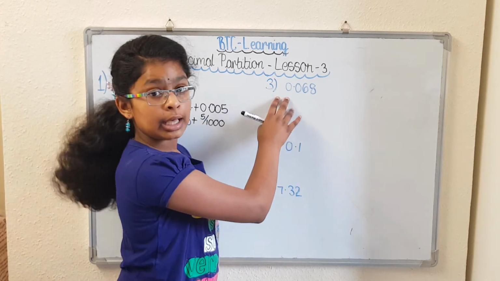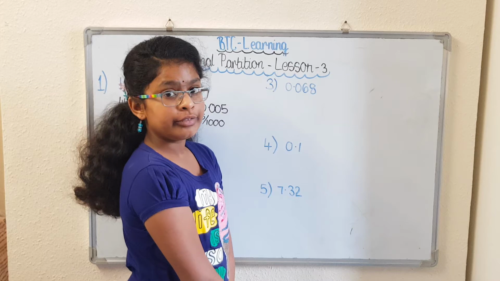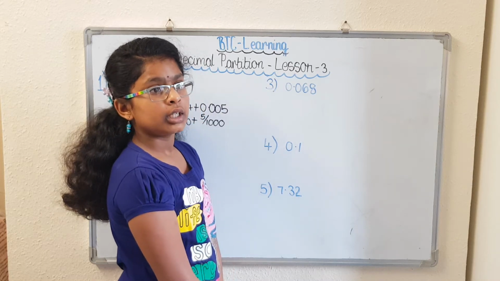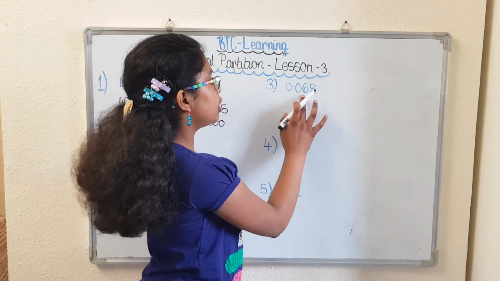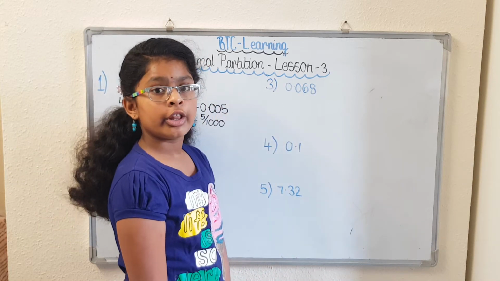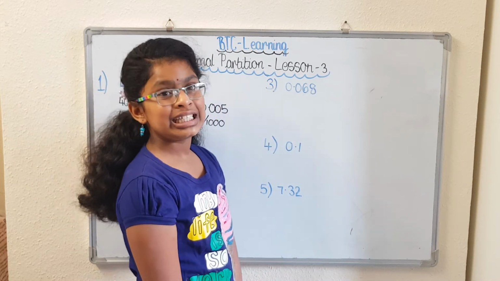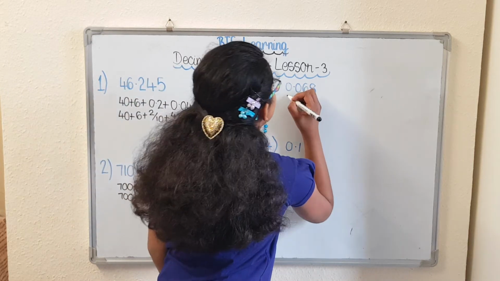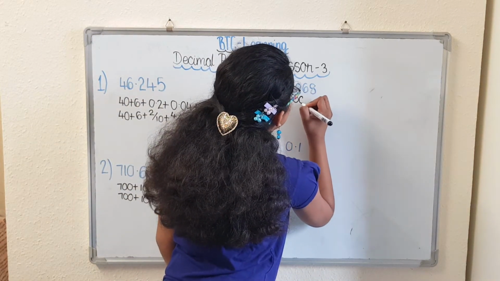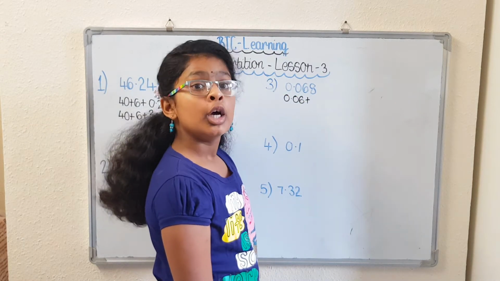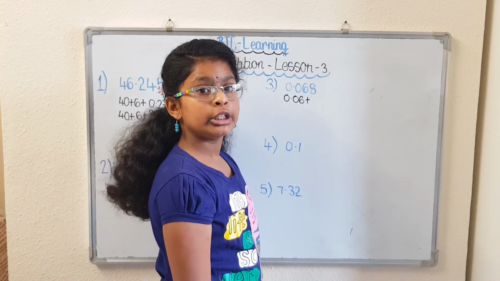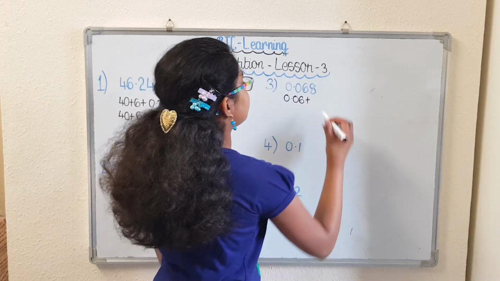Our third example is 0.068. We have zeros here, but I'm not going to include them. So we're going to move on to the 6, which is in the hundredths column. So it is 0.06. The 8 is in the thousandths column, so it's 0.008.